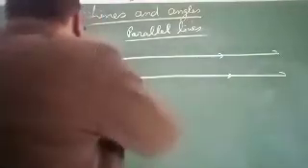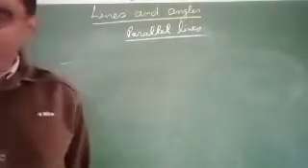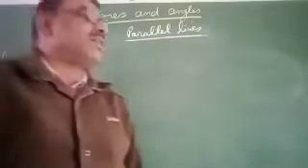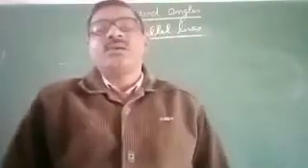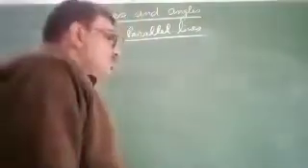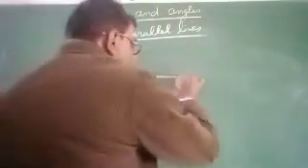Now I will define the next topic. What is the next topic? The next topic is transversal. What is transversal? Suppose we consider two lines.